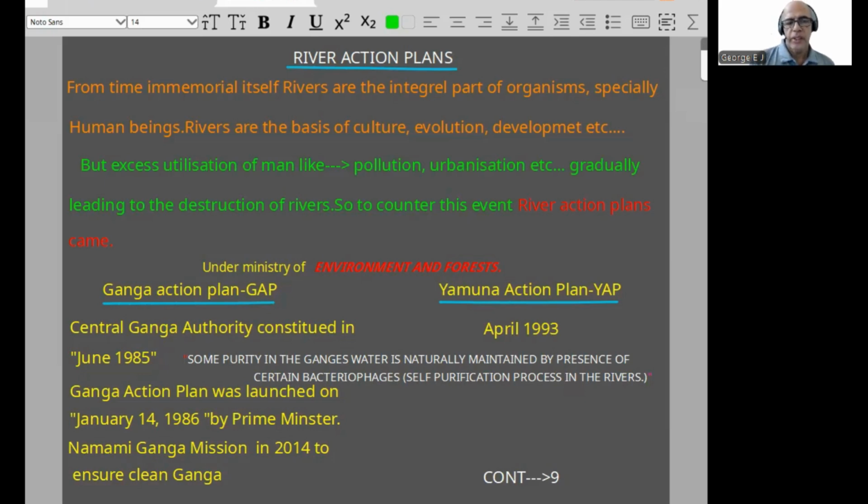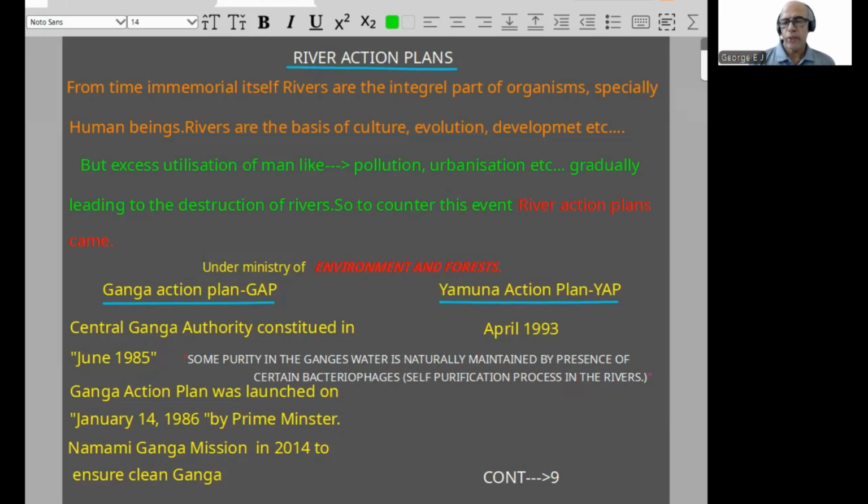In many books the launching took place in 1985, in many books 86. So there is a controversy. Some prefer 85, some prefer 86. Now, there is another new name or new mission for Ganga action, called Namami Ganga Mission, in 2014. It's a new name to ensure a clean Ganga. Yamuna Action Plan, YAP, came in April 1993.